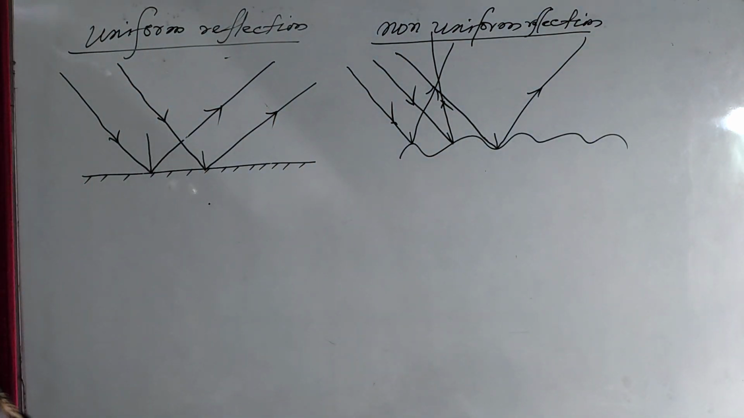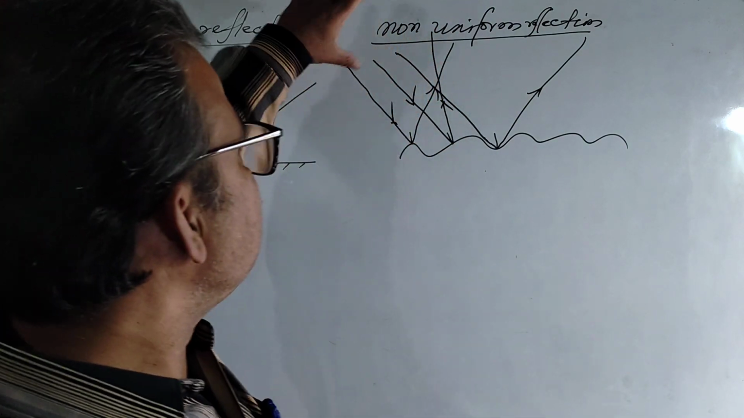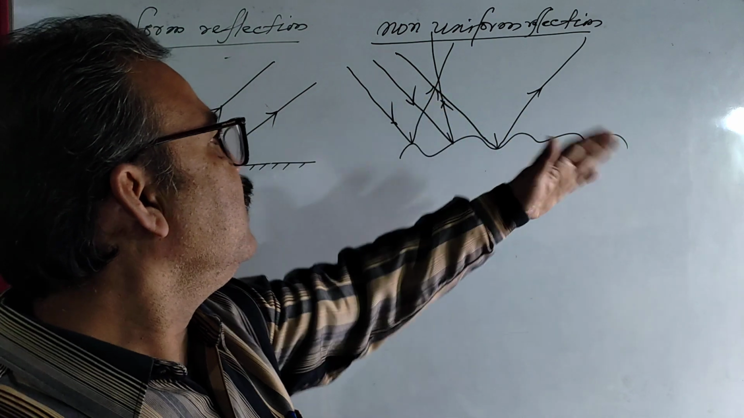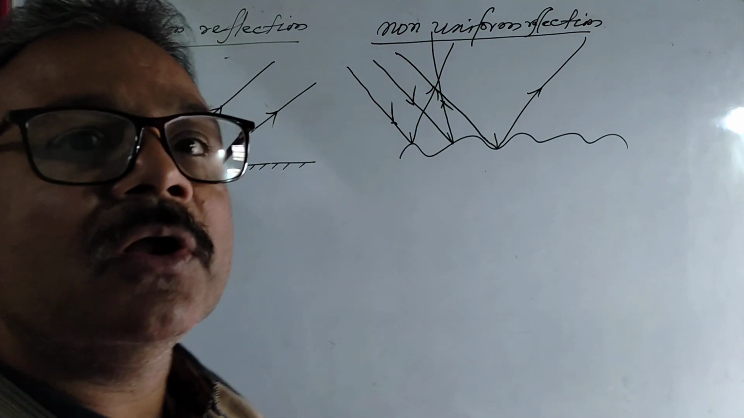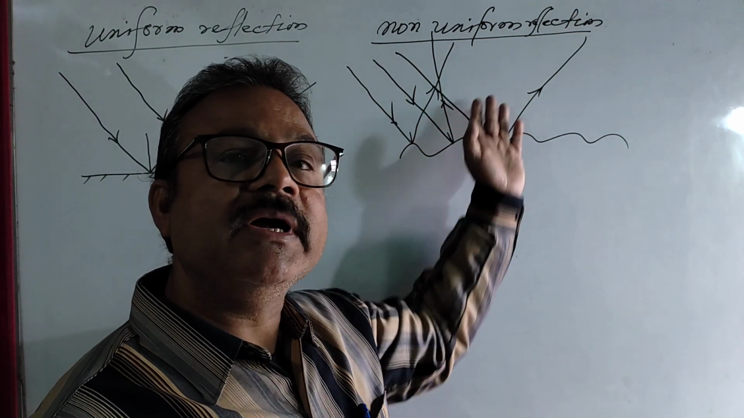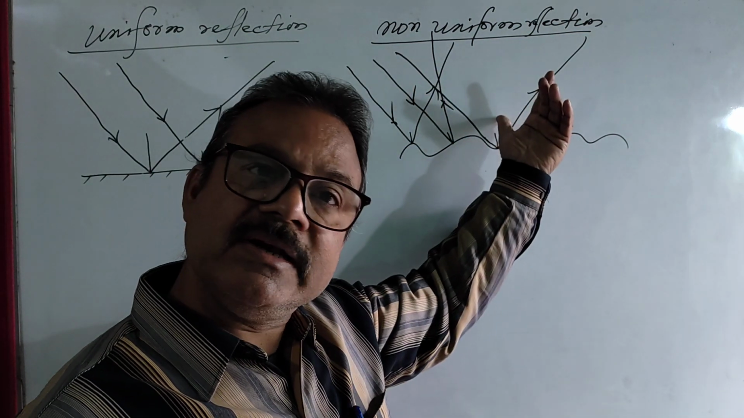And what happens in this type of reflection? The rays which are coming from a particular direction, after reflection the rays scatter almost in all directions, and this type of reflection is called non-uniform reflection or irregular reflection.